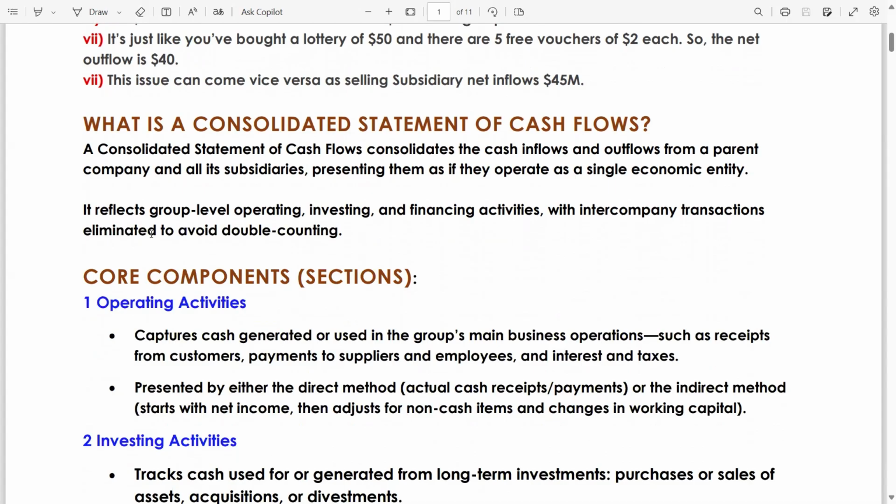We all know that in the consolidated statement of cash flows, we have to add back non-cash expenses and deduct non-cash income as well. It reflects group-level operating, investing, and financing activities.